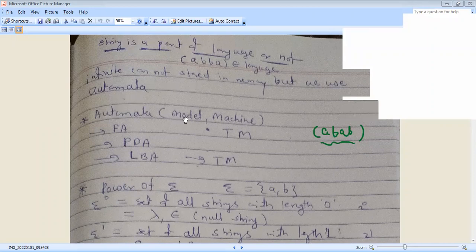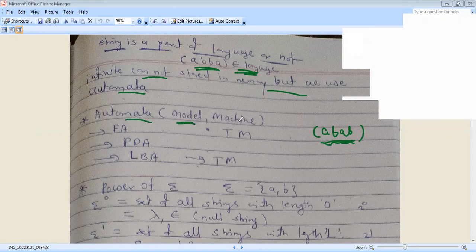Automata is a model or machine. An infinite language cannot be stored in memory, but we use automata. That is, this string does not match with the infinite language. Therefore, we have to use automata theory. Any string belongs to a language, but for an infinite language this is not possible. Therefore, you have to use automata theory.